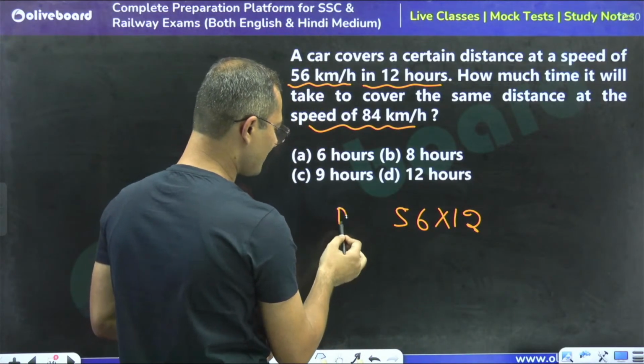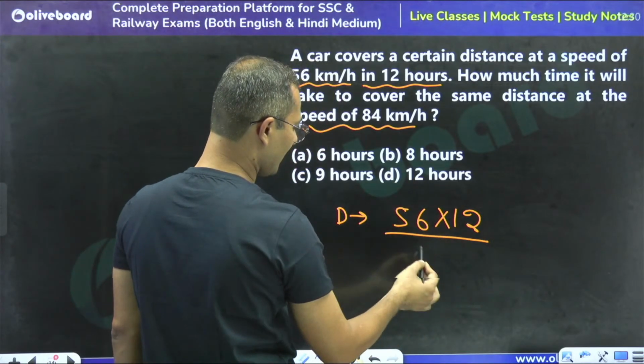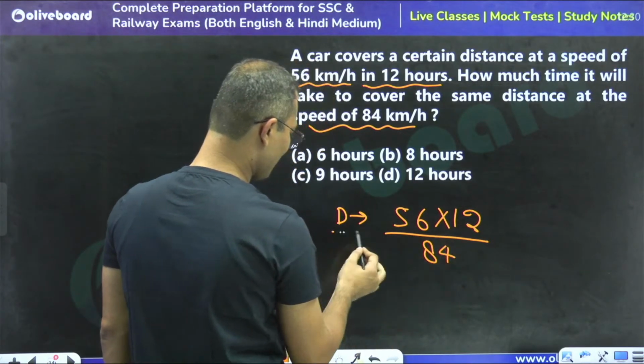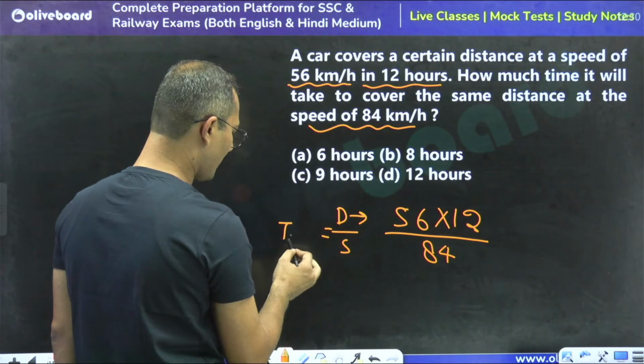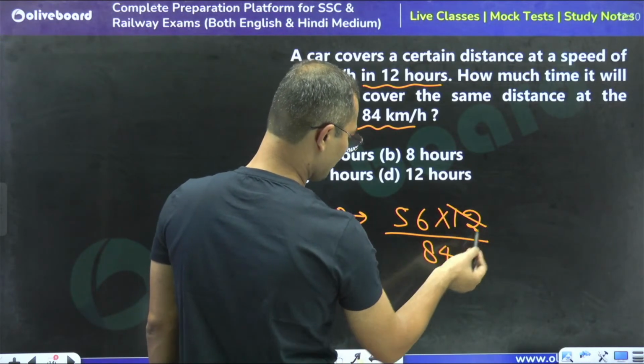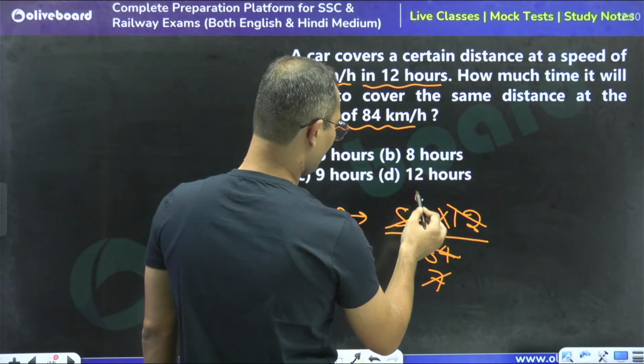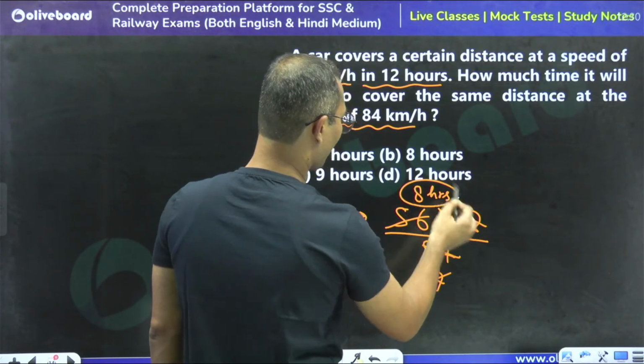A car covers a certain distance at a speed of 56 km per hour in 12 hours. How much time will it take to cover the same distance at a speed of 84 km per hour? So the speed is 56 and the time is 12, so the distance is 56 into 12. If we have to cover the same distance at a speed of 84, distance divided by speed gives the new time. So 56 into 12 divided by 84, which gives 8 hours. So 8 hours is the right answer.